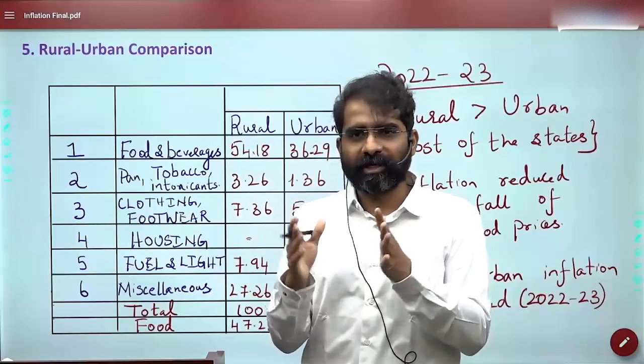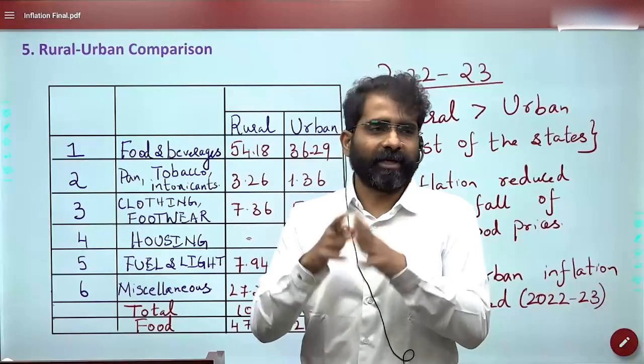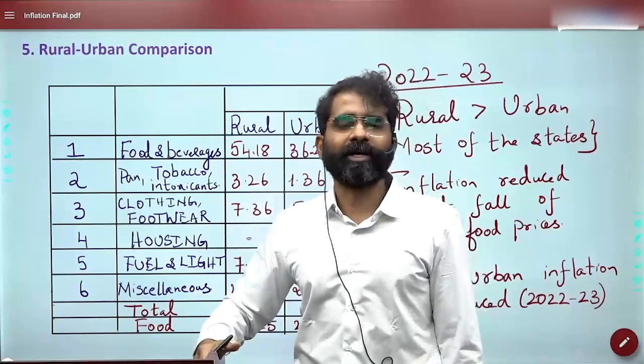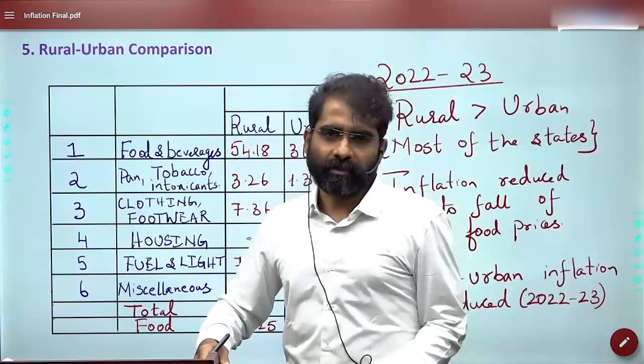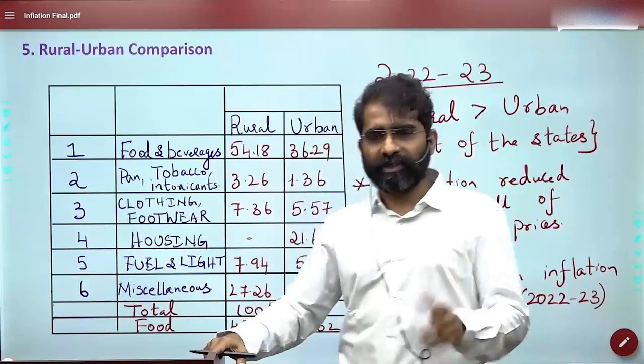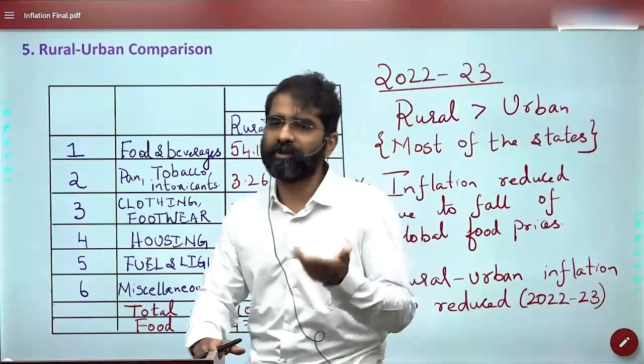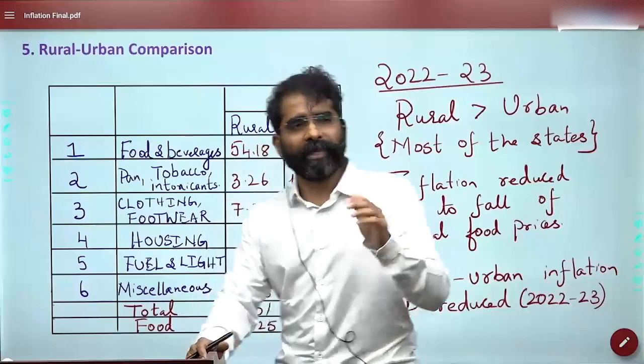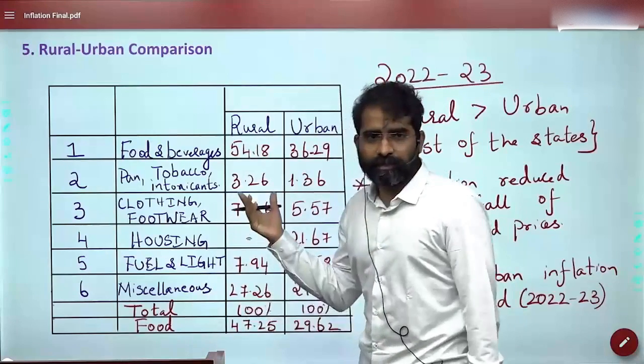Suppose your income is 100 rupees, and you are spending more than 50% of your income, 50 rupees, on food, etc. But when we talk about an urban area, if you're getting 100 rupees, you're maybe spending only 30 rupees or 25 rupees on food. Maybe you will spend on other things. Are you able to get this?